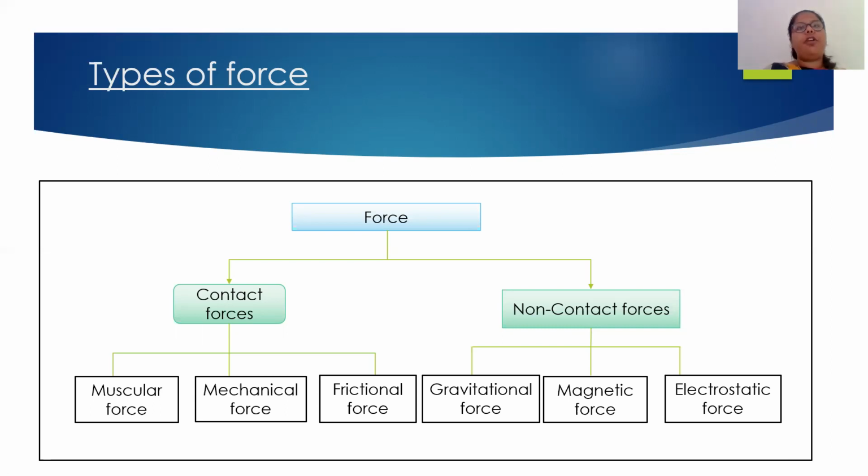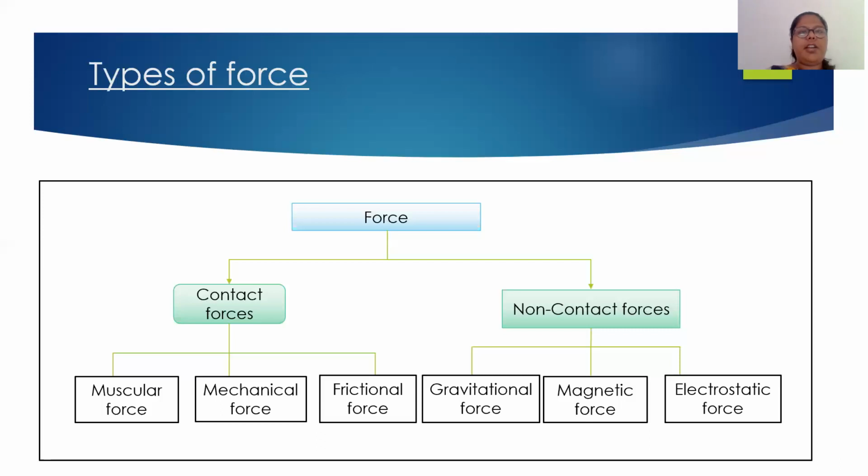Like for a scenario, let us again take a football and a footballer. Over here, the object which is applying force is the footballer, and the object on which the force is applied is the football. So the footballer and the football are in contact with each other, so it is termed as contact force. Next is non-contact force. When the object which is applying force and the object on which the force is applied are not in contact with each other, such force will be termed as non-contact force.